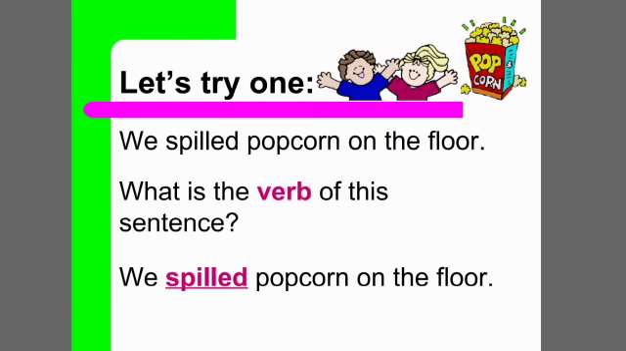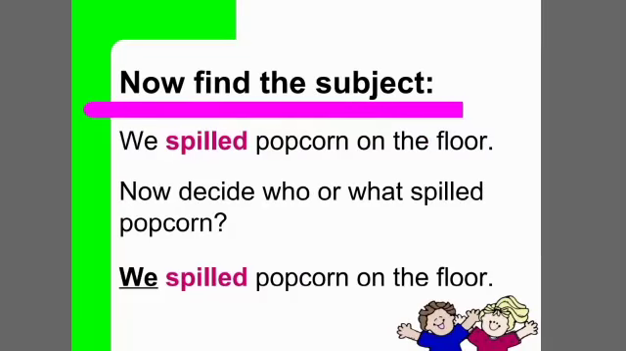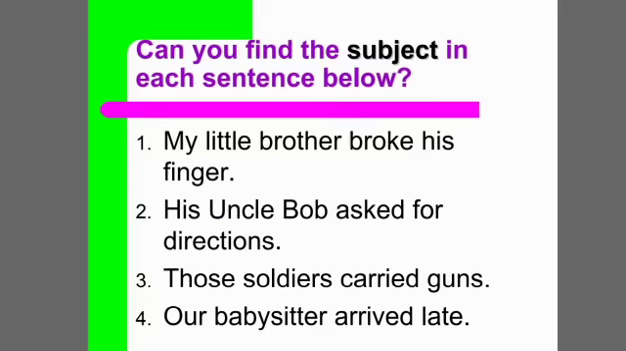Let's try one. We spilled popcorn on the floor. Where is the verb? Spilled is the verb. So who spilled? We. The word we is the subject in the sentence.